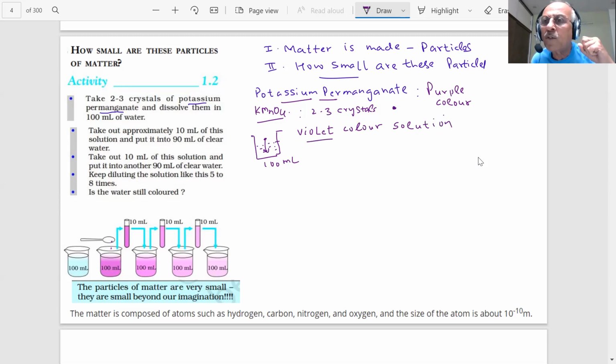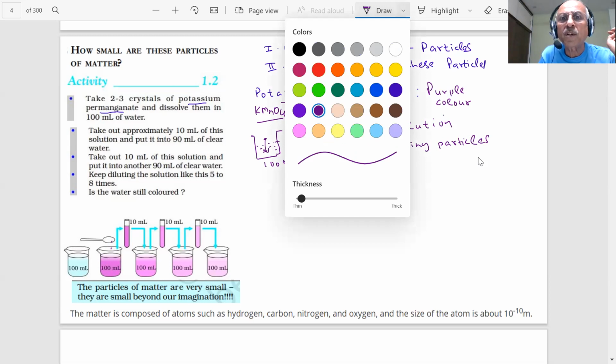Now, why will the whole solution become violet in color, students? What is the reason? This one crystal which I added is made up of tiny particles. And as soon as I put them in water, they dissolve, student. These particles are dissolving in water.